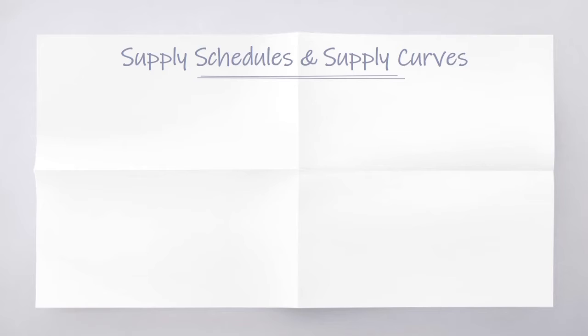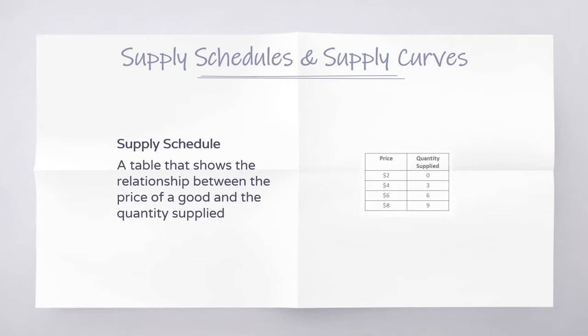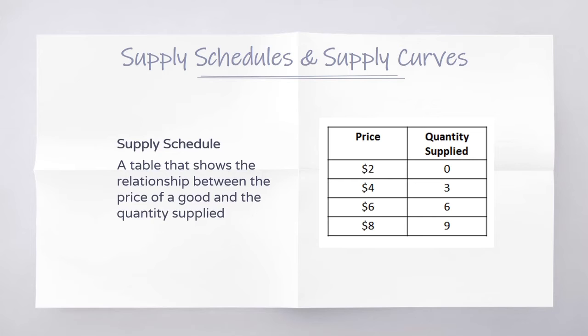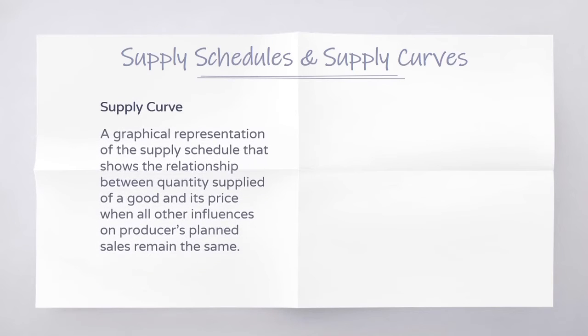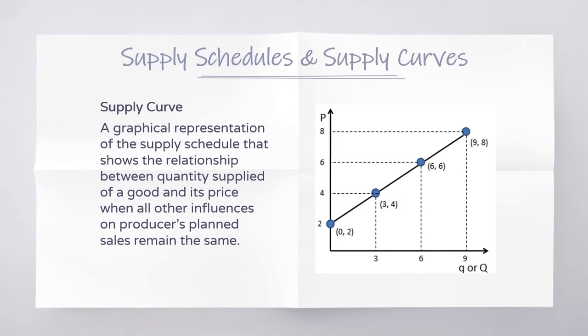Next, supply schedule and supply curve. Supply schedule is a table that shows the relationship between the price of a good and the quantity supplied. And supply curve is a graphical representation of the supply schedule that shows the relationship between quantity supplied of a good and its price when all other influences on producers' plans remain the same.